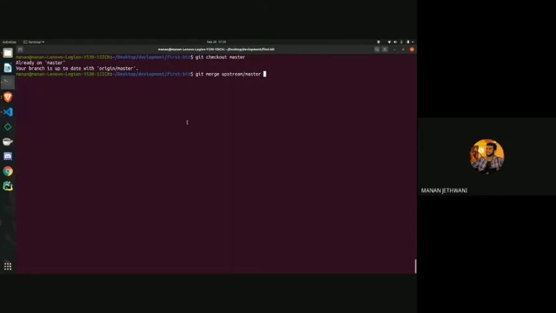When I do this, it would merge the master branch and the upstream master branch. So the commit that Priyan sir made would be reflected in our offline repository as well. So this can be done, but there is another way. What we could use in its place is git pull.